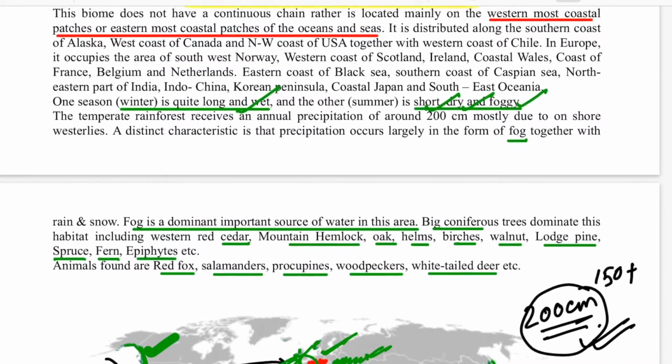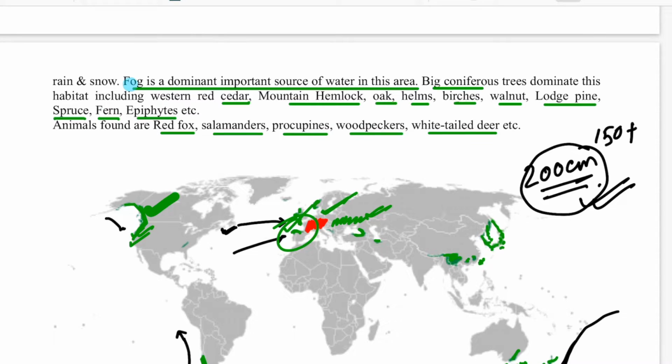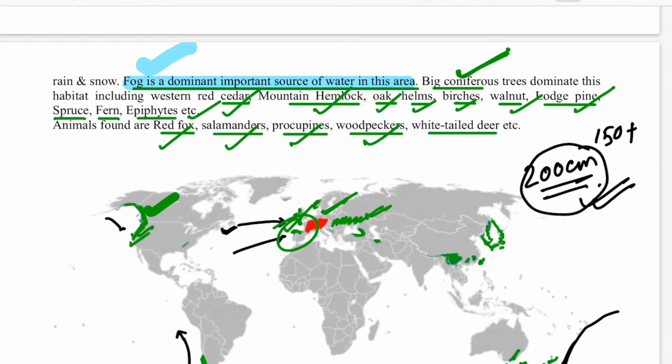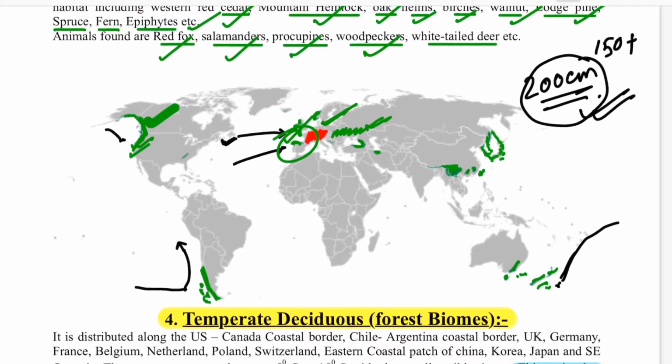So in the temperate rainforest, remember this, that fog is the dominant, important source of water in this area. Why? I told you. Big conifers. So there is a difference. Taiga had small conifers, and now we are coming downwards by latitude. So we have now big conifers which dominate this habitat, like the cedar, mountain hemlock, oak, hemlocks, birches, walnut, lodgepole pine, spruce, ferns, epiphytes, etc. And the fauna here is red fox, salamanders, porcupines, woodpeckers, etc. So these were the things.